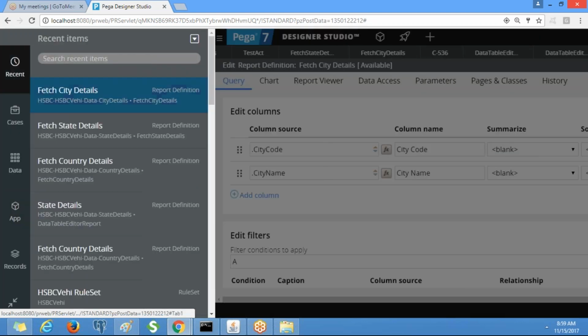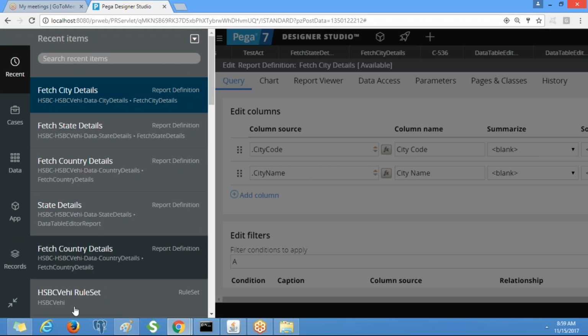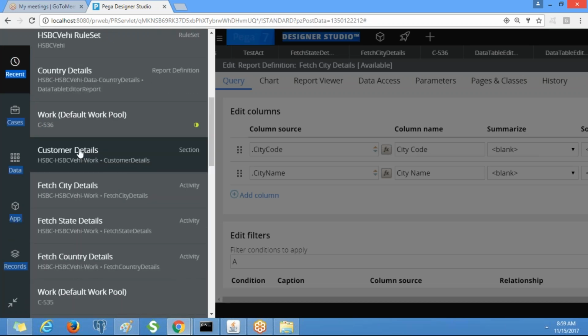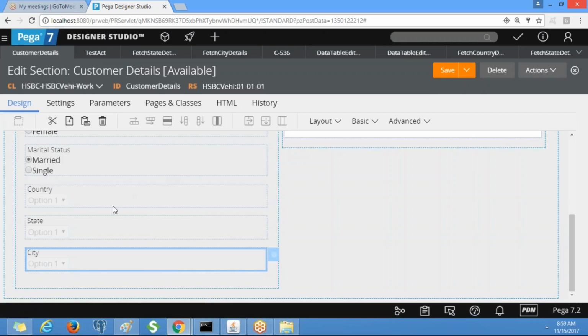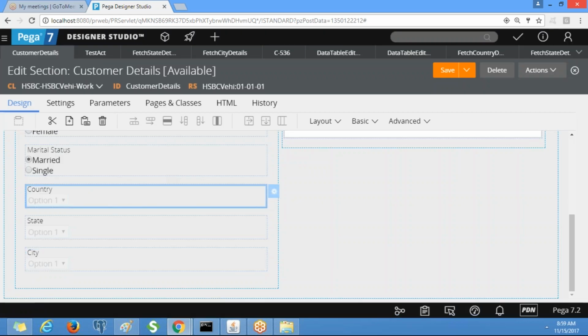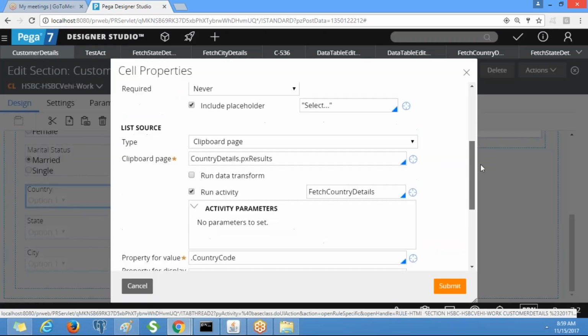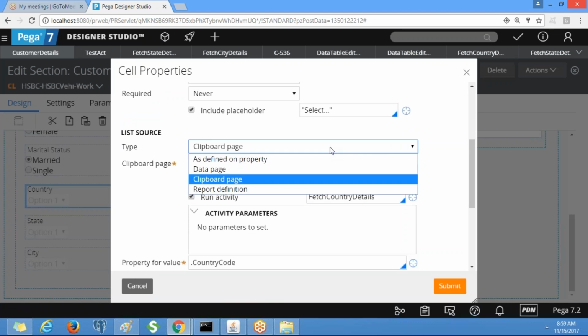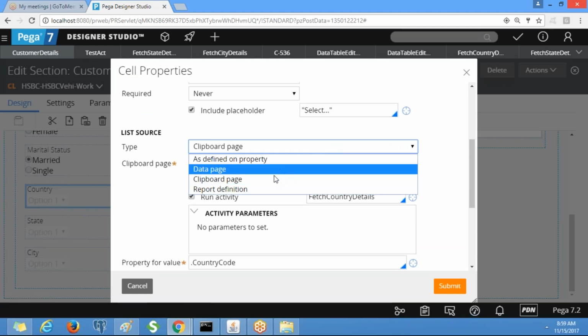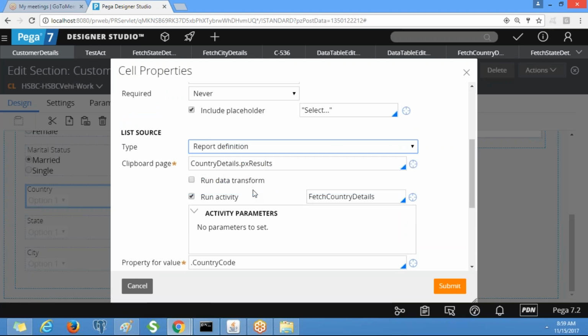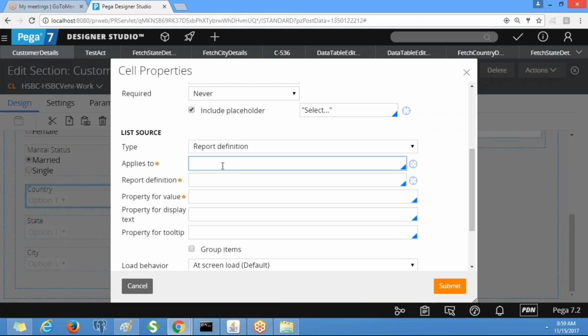Go to the section, customer details, country. Change it from clipboard page to report definition. Now, applies to class, you tell me. By looking at the name you can tell. Which class do we need to select?